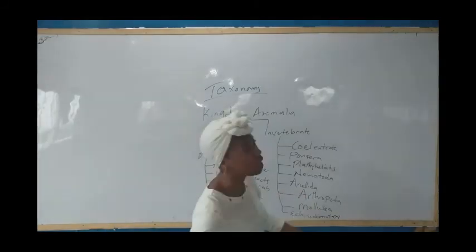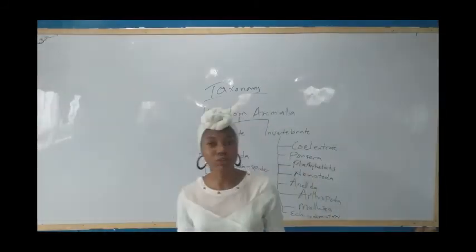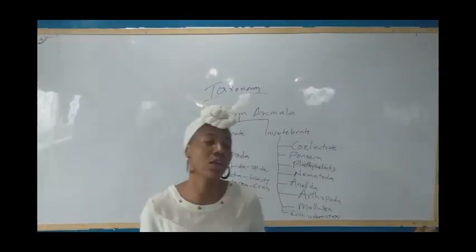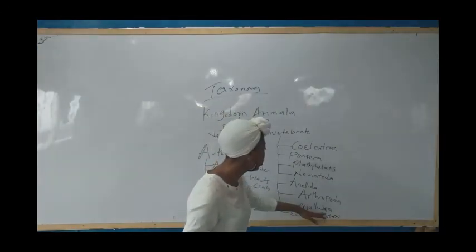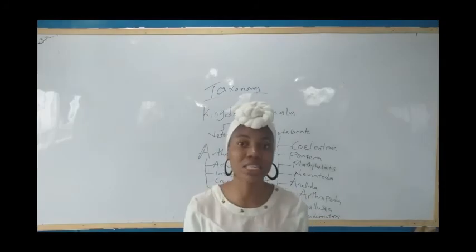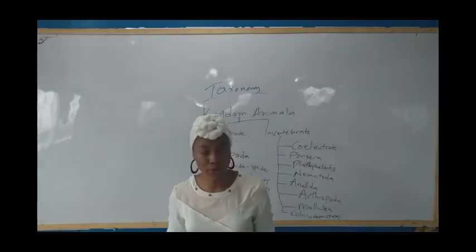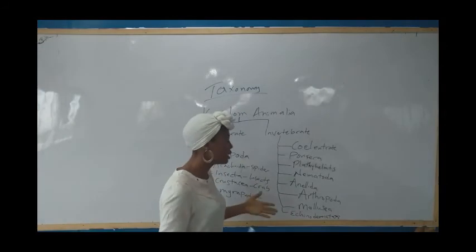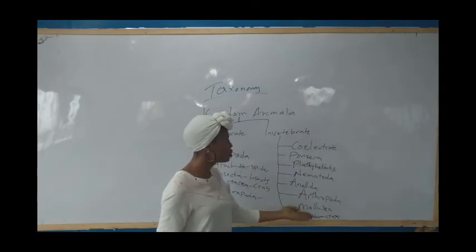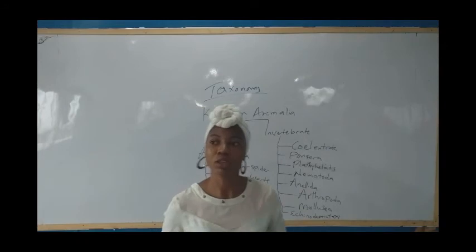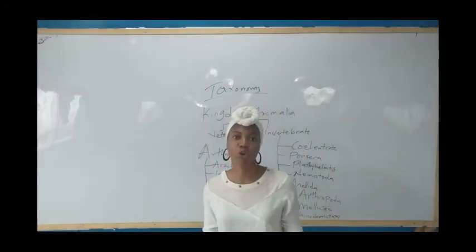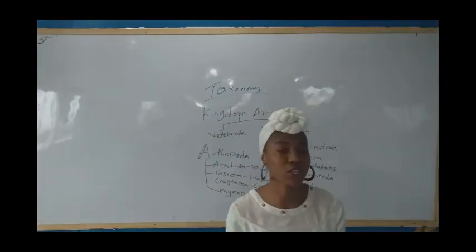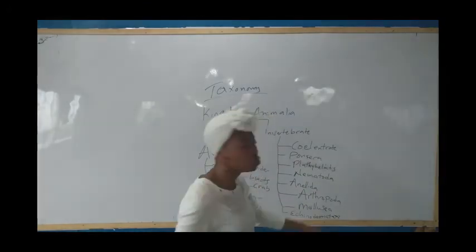Move to the Mollusca. Mollusca, they have what? Calcareous shell. That's why they are made up of shells. There are also some organisms under Mollusca that do not have shells, for example the octopus. A very good example for Mollusca is snails and tortoises. Now let's look at some characteristics of animals under the phylum Mollusca.